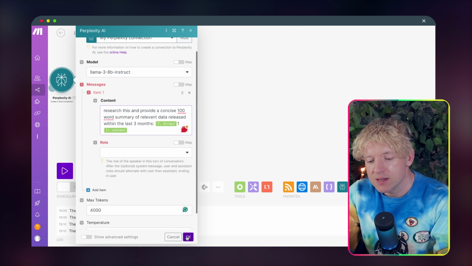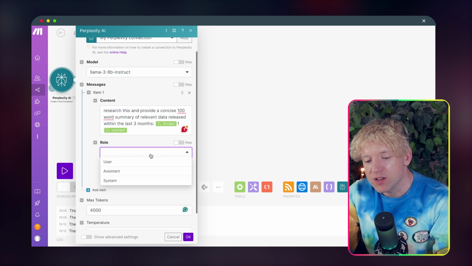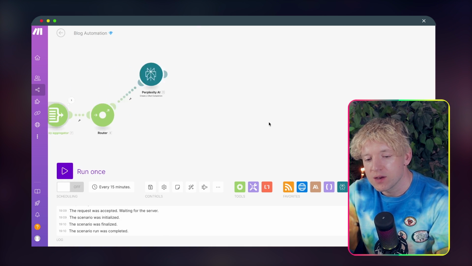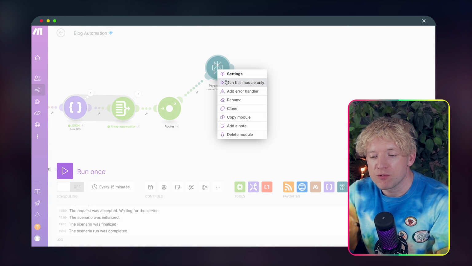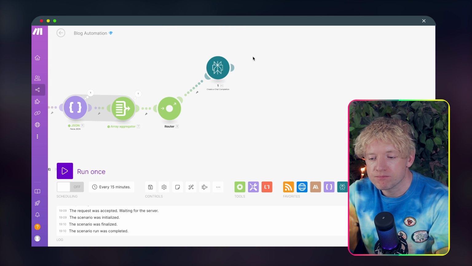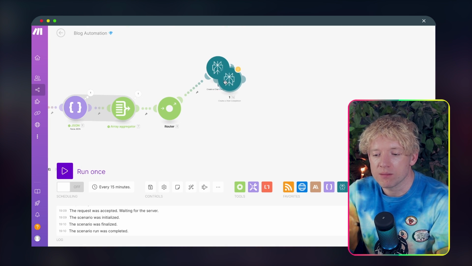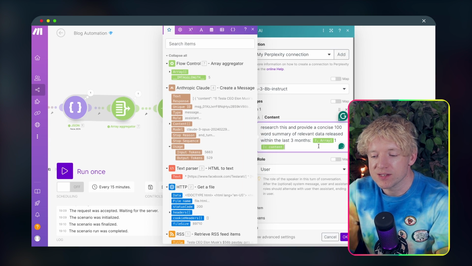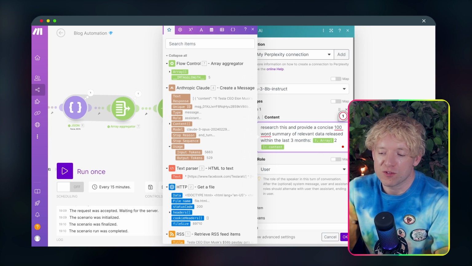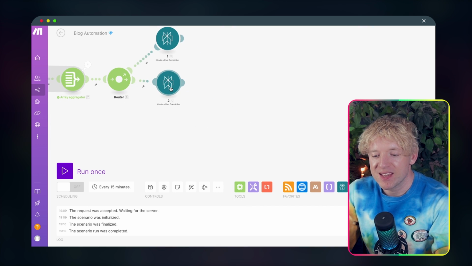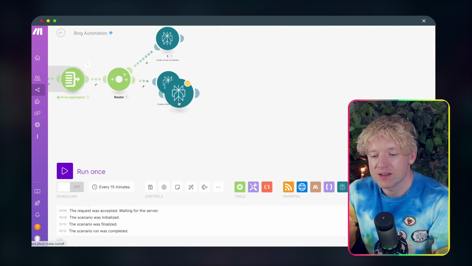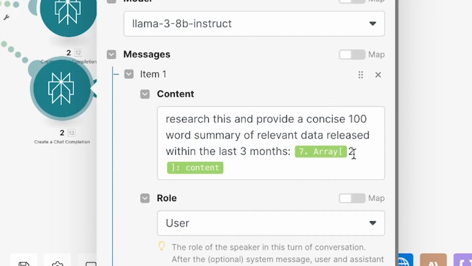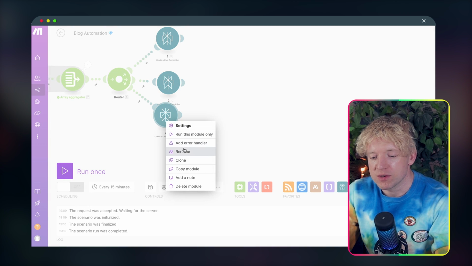And then we click okay, sweet. That's not done. The role, we want user, we come down, we click okay. And then what we do is rename this guy, rename him 1. And then we clone him. We bring him down. We rename this guy 2. We click on it, and you might have guessed it, we change the 1 to a 2, and then we click okay. And then we do the same thing again, clone it, come down, click on this guy, 3. Come down, I'll of course rename him to 3.